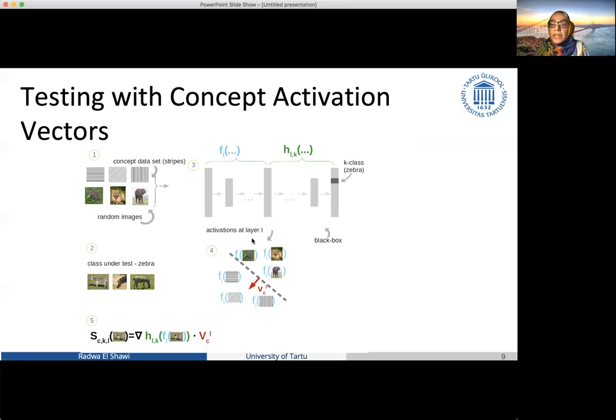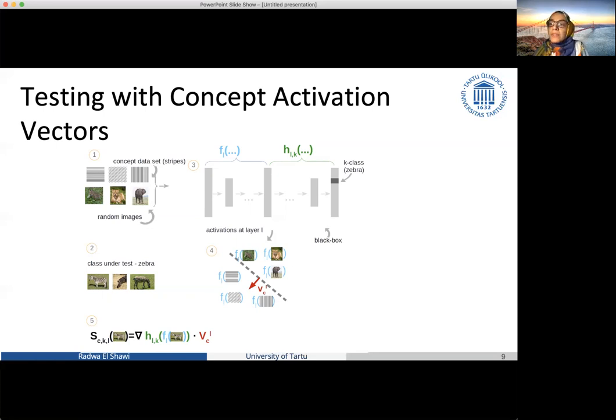And then I take the activations of these images at a particular layer L, and then I try a linear model that can separate between the class of interest and the random images. And then I get this vector, which is the vector perpendicular to this line. And then I'm trying to get the gradient of the output with respect to this vector, and that quantifies the importance of this concept to the prediction. And I can repeat the process for whatever concept I would like to study.